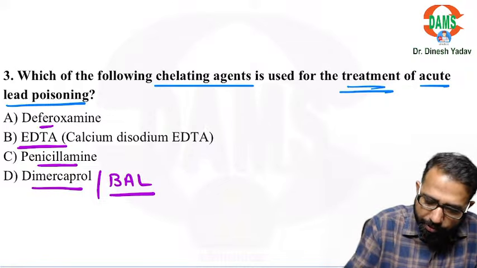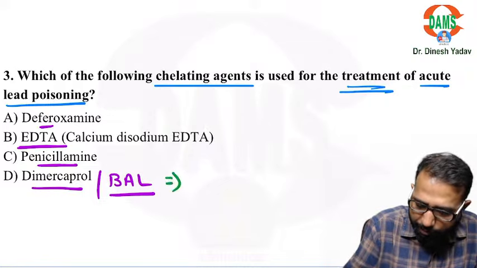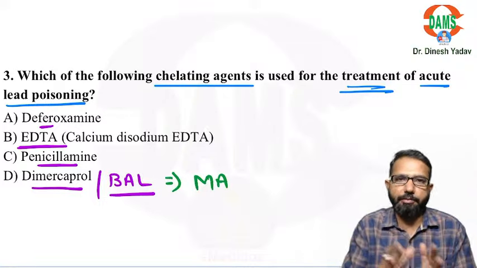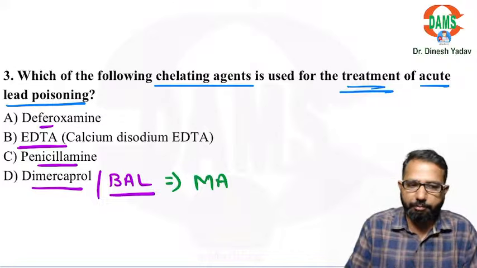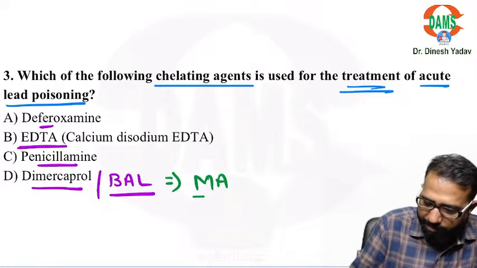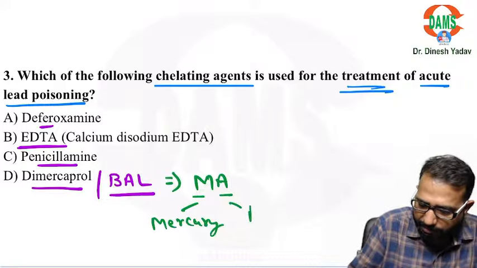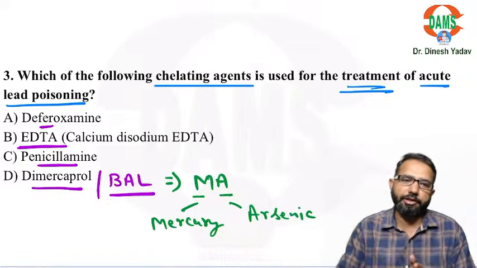So how to remember? BAL, remember माँ, बाल माँ बोलते ना, बाल बच्चा और उसकी माँ, तो बाल माँ. So M for mercury, and A for arsenic. For these two it's a wonderful drug.